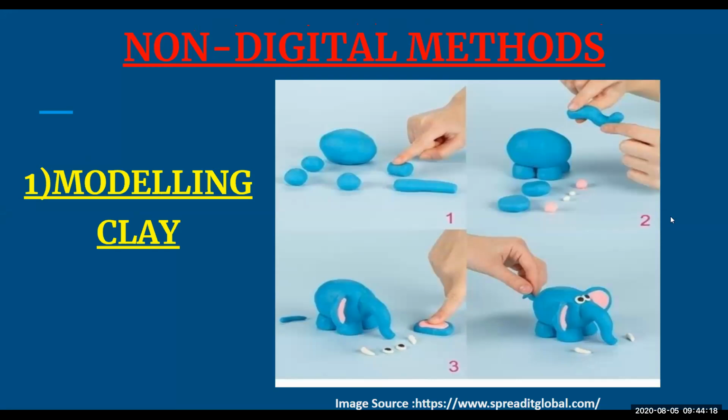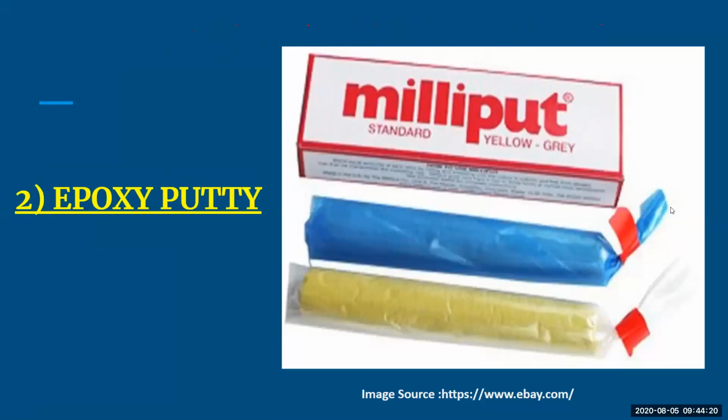Next is your epoxy putty. Epoxy putty is nothing but a hardening substance which gets hardened at room temperature. As soon as you open it, it gets hardened very fast, so you have to use it very fast. Basically it is used for filling the gaps. Any type of gap which is there, you can fill using epoxy putty. These are self-hardening substances, so they get hardened very fast.